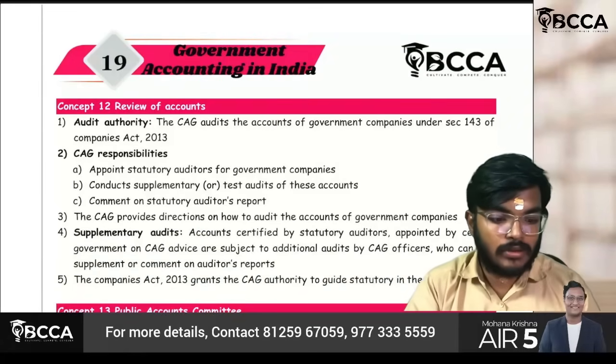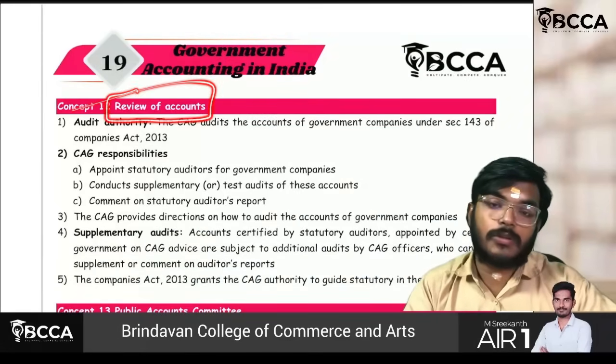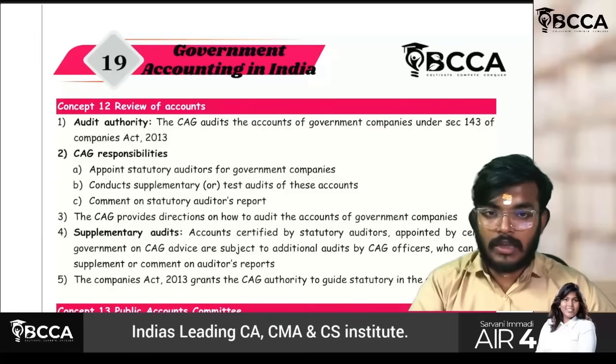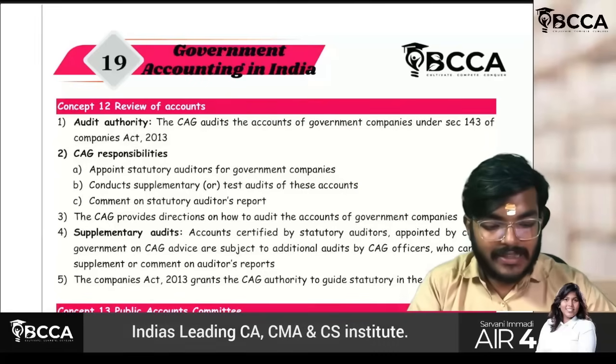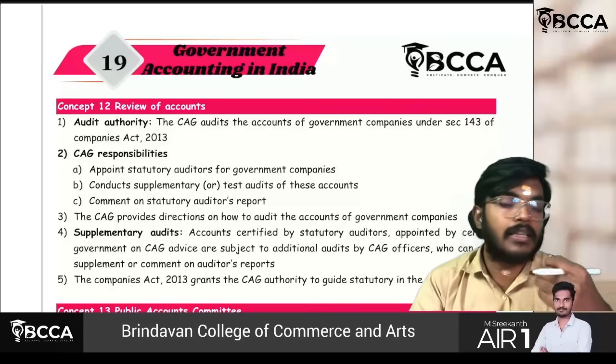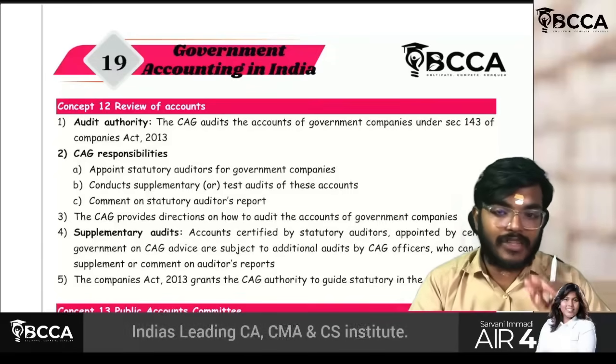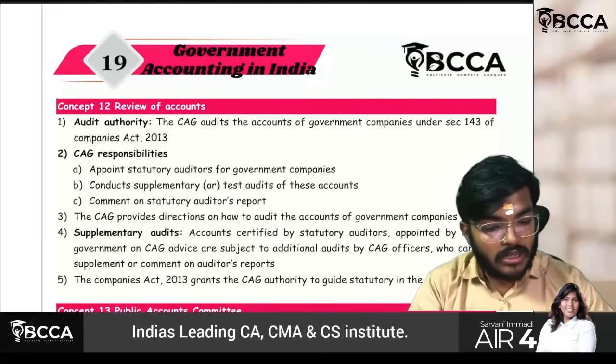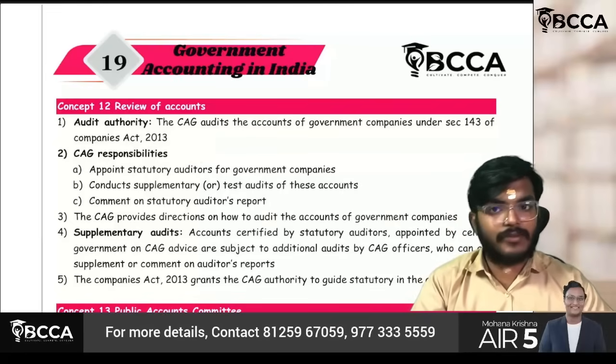Now the next part, review of accounts. We already know that the audit of government companies will be done by the CAG. Okay, fine. Now sir, what are the ultimate responsibilities of this C&AG with respect to the audit of government companies? It is very, very simple.